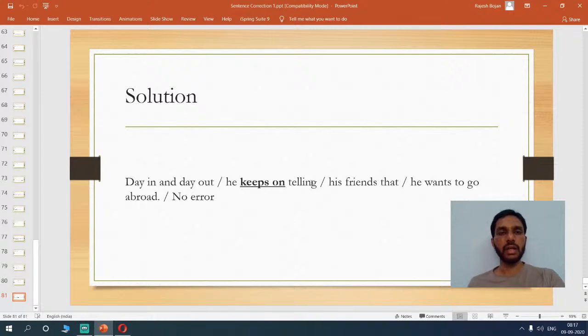Always understand that your knowledge of rules, your prior knowledge, and your ability to continuously read and listen to similar expressions will make you very strong in solving sentence correction. This is not just for the purpose of solving in the examination. This will also make you very competent when you're trying to speak.